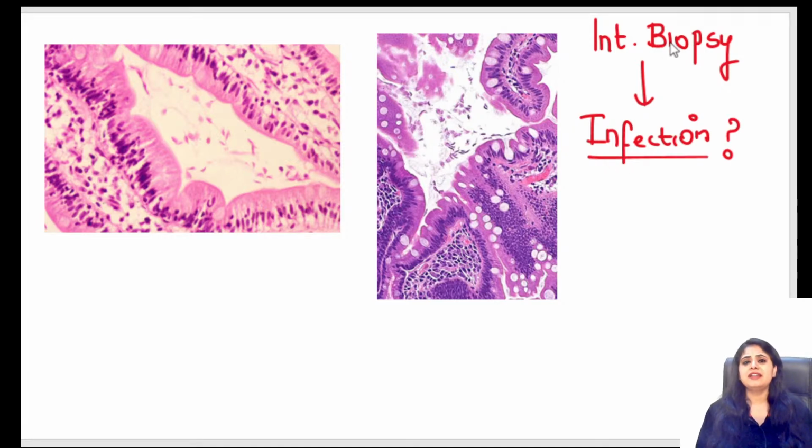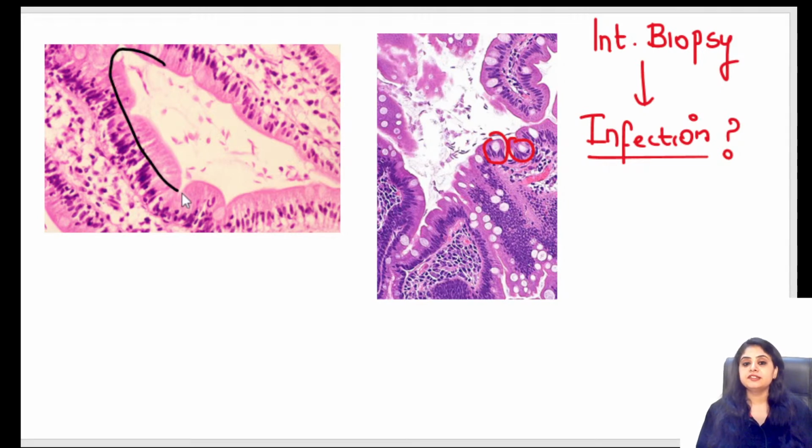Someone said Barrett's. Barrett's would not be an intestinal biopsy; if it is Barrett's, it would be an esophageal biopsy. Maybe only on the basis of goblet cells you answered Barrett's, but you have to correlate it with the history also, right? So what do you see over here? And I've asked you which infection.